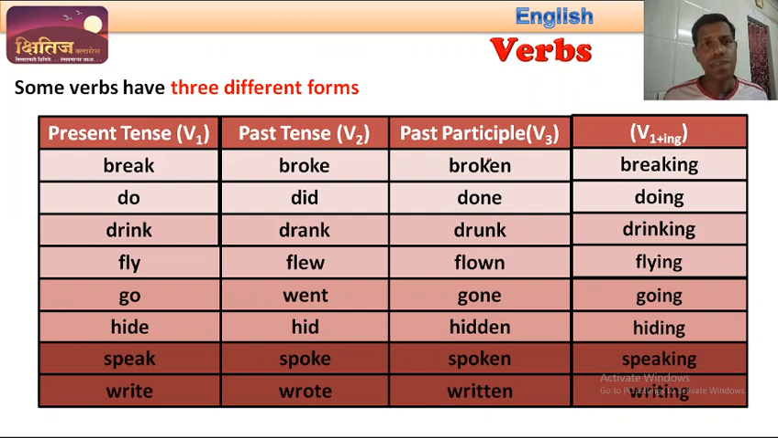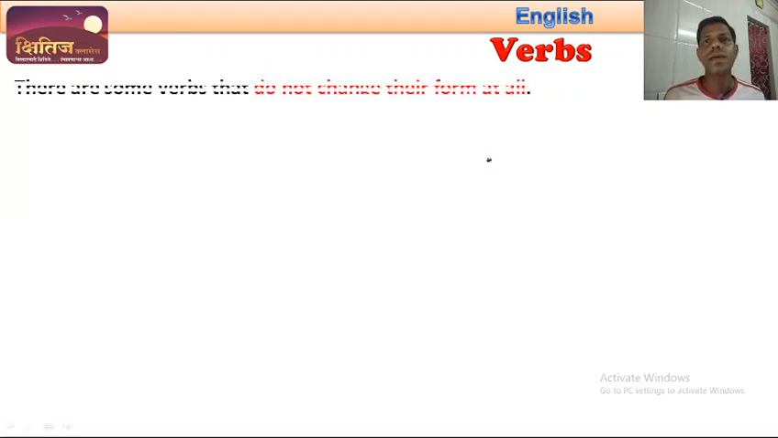In fact, I would request all of you to find more such examples and write them in your notebook. Okay? Are you with me? I hope you are still with me. See, there are some other verbs where the first form, the second form, and the third form do not change at all. All the three forms are same.